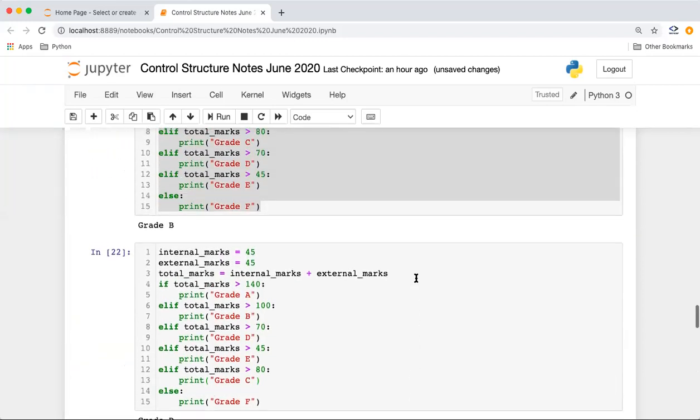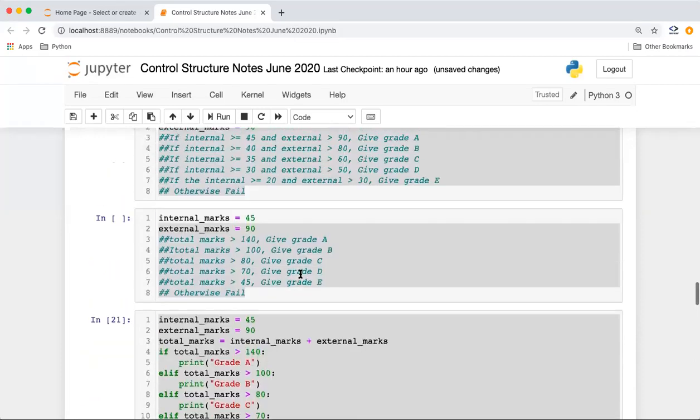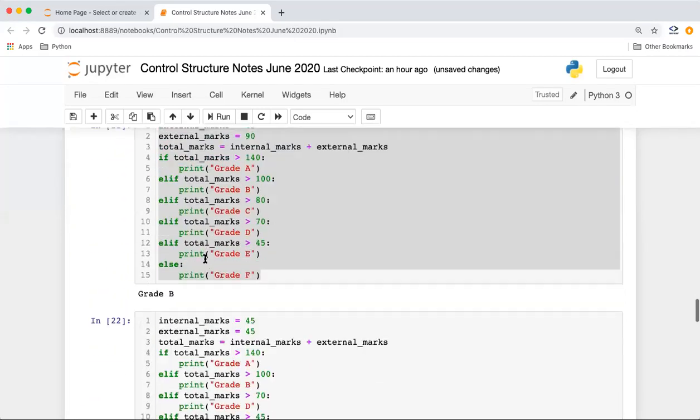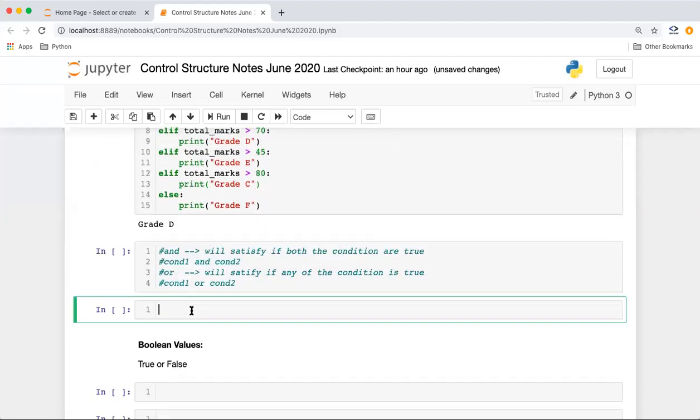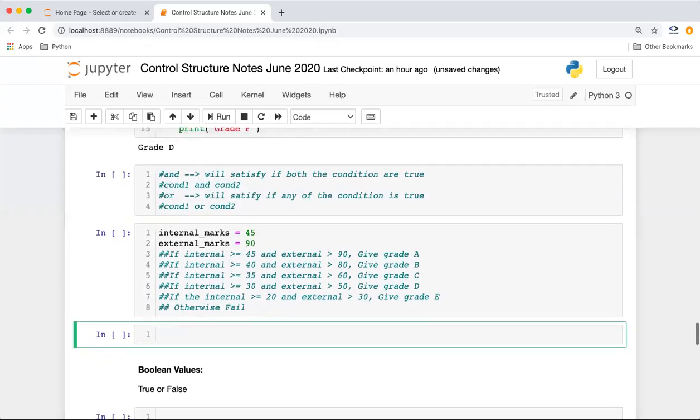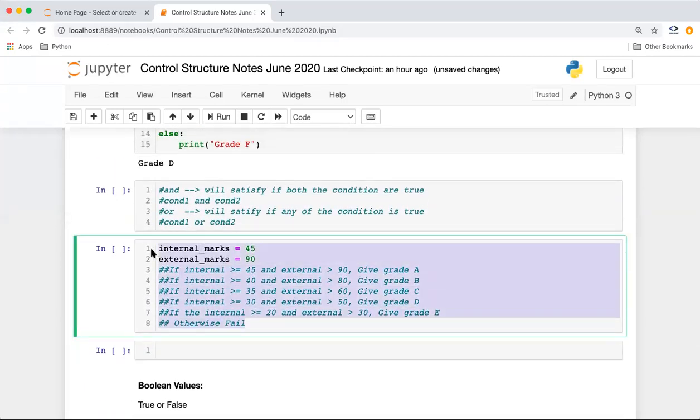So in our case also, if we move on to our actual program which we were trying to solve, this was the problem. We want to check both internal and external marks, and based on this we want to move on. So here we need to use the AND keyword also, because our problem is not just based on one condition. We have multiple conditions here. So let's move on to our actual problem.